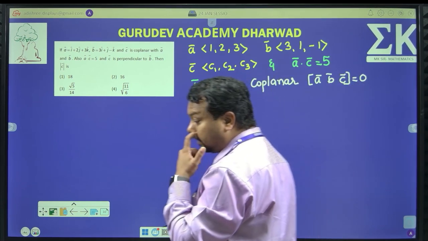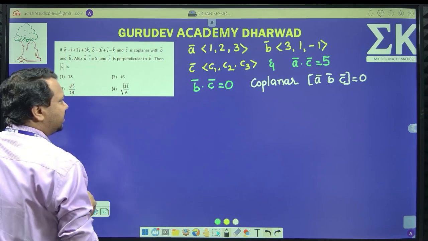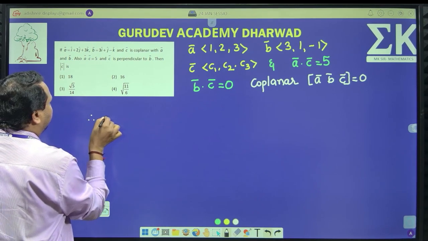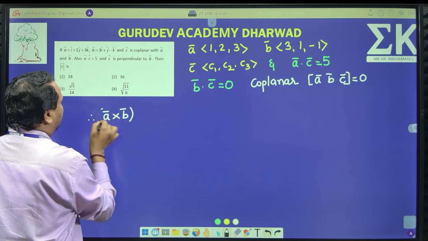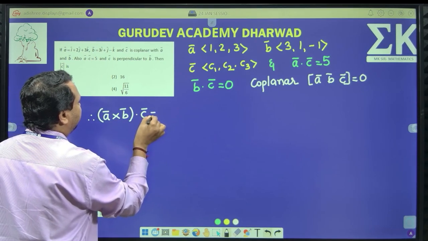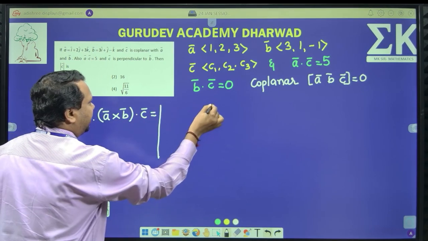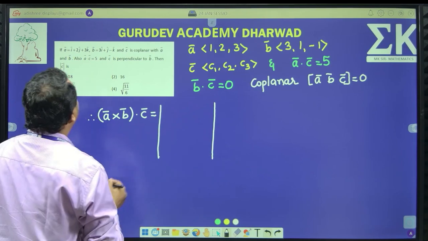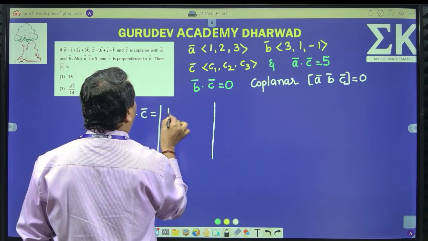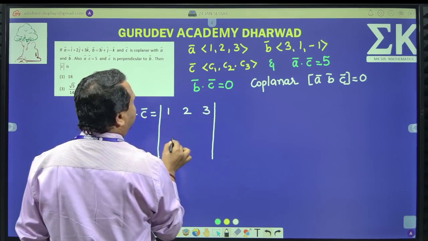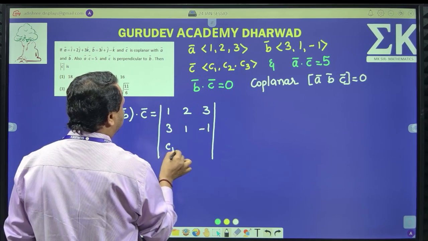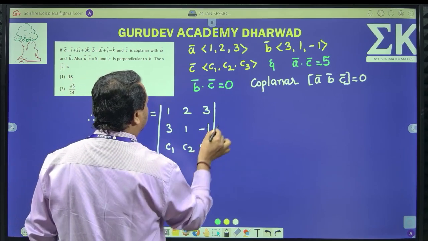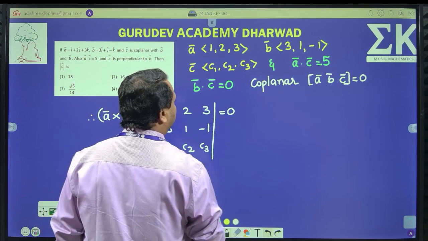Therefore, A cross B dot C must be equal to the 3 cross 3 determinant. First row will be 1, 2, 3. Second row will be 3, 1, minus 1. Third row will be C1, C2, C3, is equal to 0.